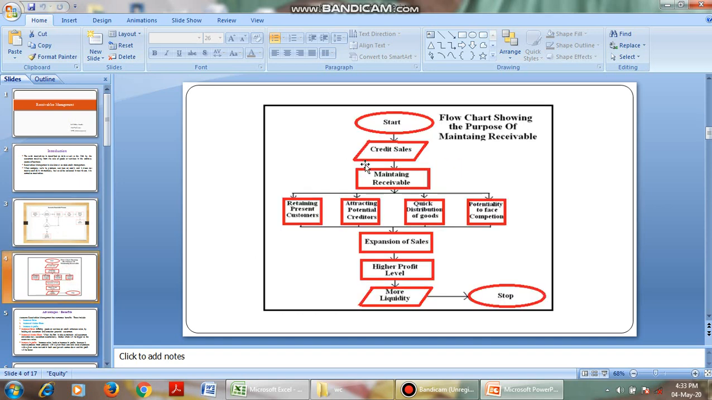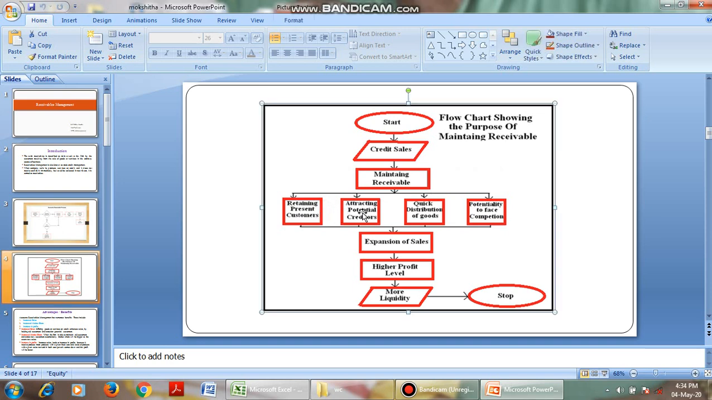Okay, see the simple one. Start credit sales, maintain the receivables pertaining to present customers. Why do we have to sell our goods in the form of credit sales? It is to retain our present customers. If we don't sell our goods on credit basis, then our customers may move to some other product or some other company. So we have to hold our customers. In order to retain our customers, we are selling our products on credit basis.